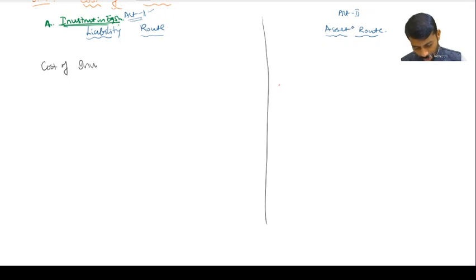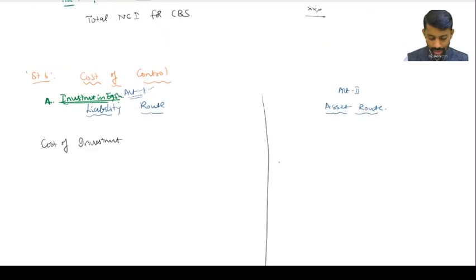Yes, sir. Now, investment in equity shares. So cost of investment. Investment in equity shares means the holding company's investment. Doubt will come or not for Pramod? This cost of control is for the holding company.